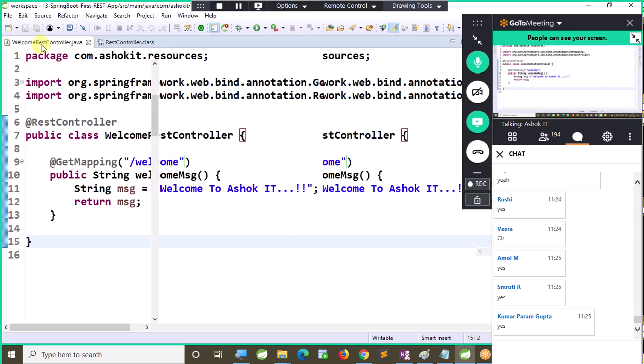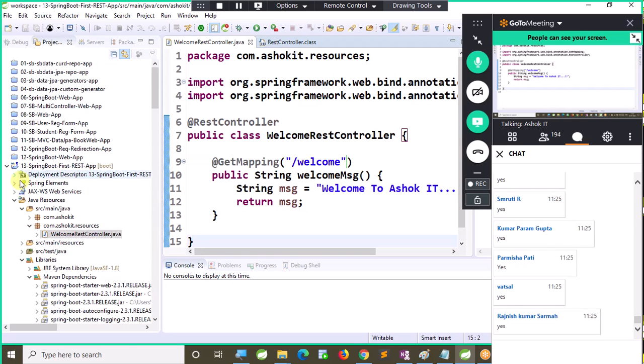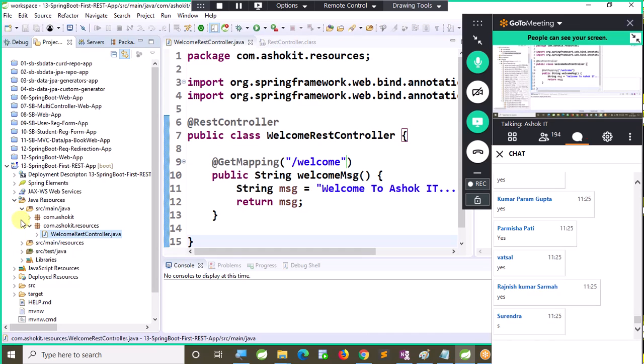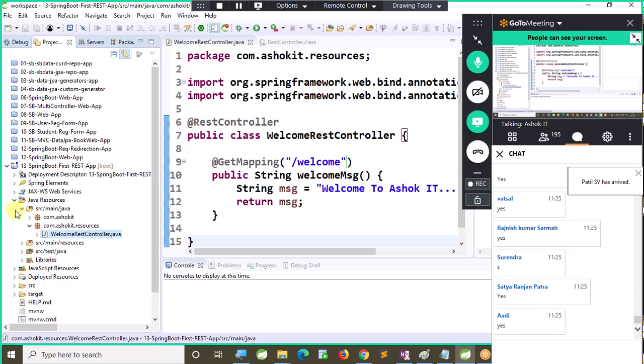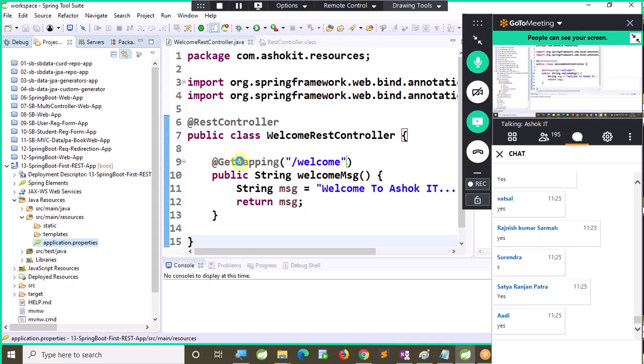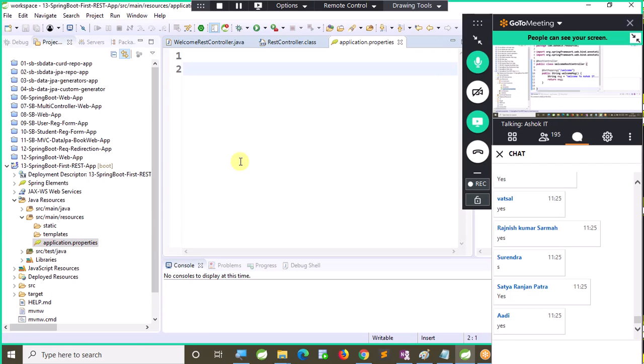Good. Now let's go to the configuration part. As it is Spring Boot, very little configuration. I'm just changing the port number because I have Oracle software installed in my system. If Oracle is not there, this is also not required. server.port=8083. I'm giving the port number as 8083. Anything you can give. With this, our REST API is completed.